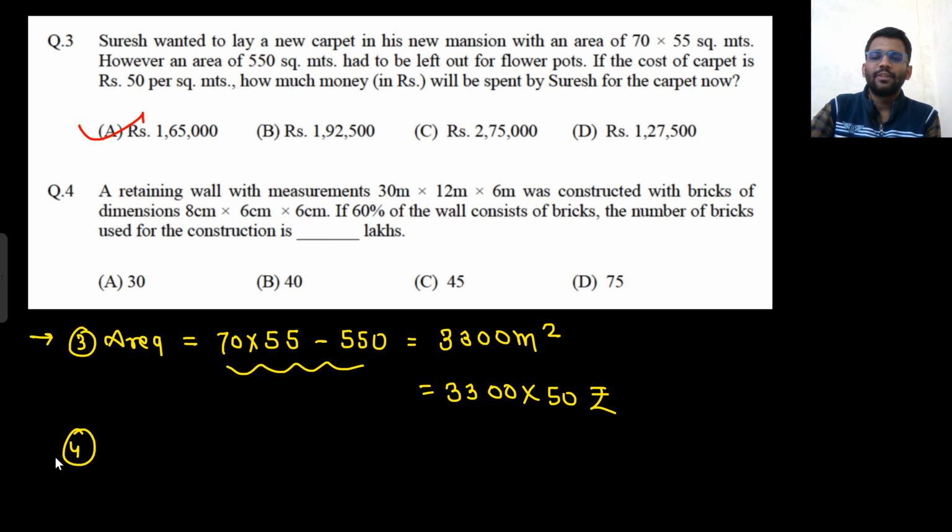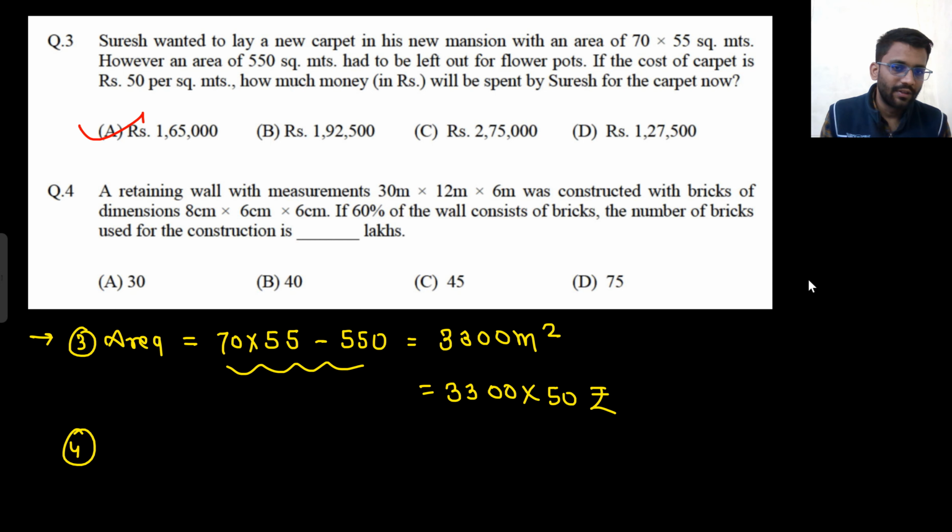A retaining wall with measurement this much was constructed with bricks of dimension this. If only 60% of the wall consists of bricks, find the number of bricks used. So what is the wall? There is a wall. The wall will have some volume, right? The wall will have some length, some breadth, and some width.